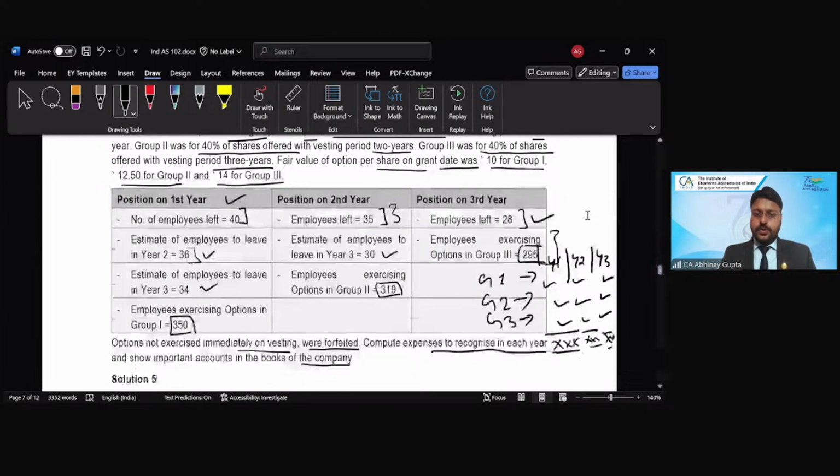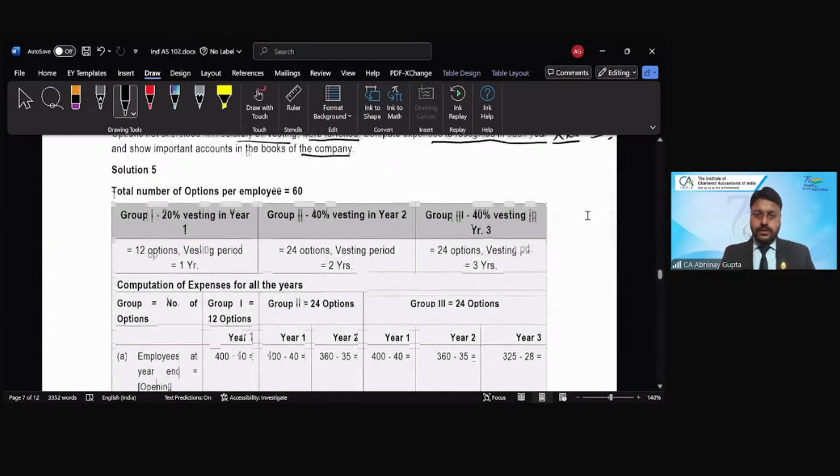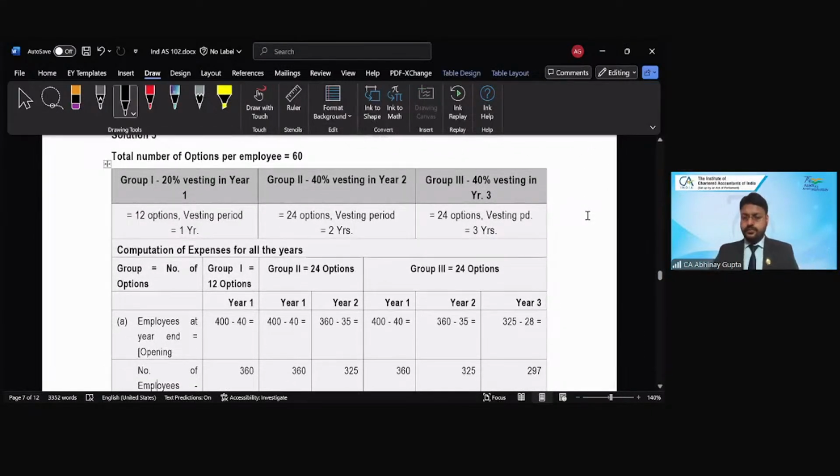Okay, so let's proceed and see how the calculation will happen. So total number of options per employee is how much? 60 options for each employee. 20% are being vested as part of group 1 in year 1. 40% are being vested as part of group 2 in year 2, because 2 years is the period for group 2. And for group 3, the period is 3 years. So 40% are vesting in a 3 years period, right?